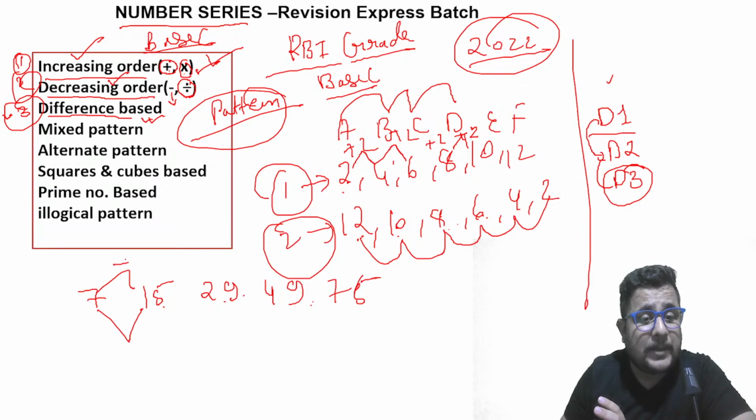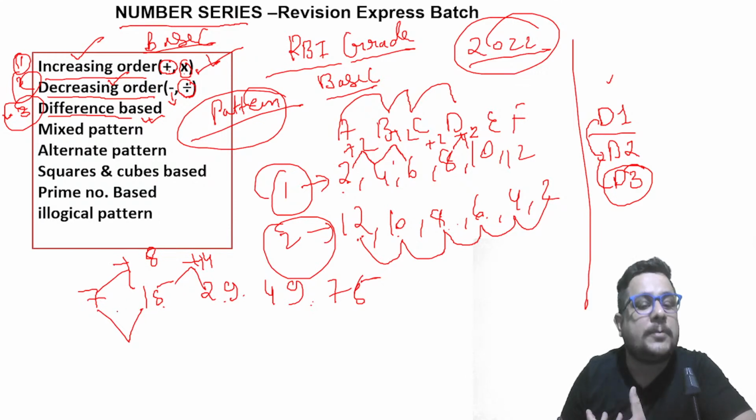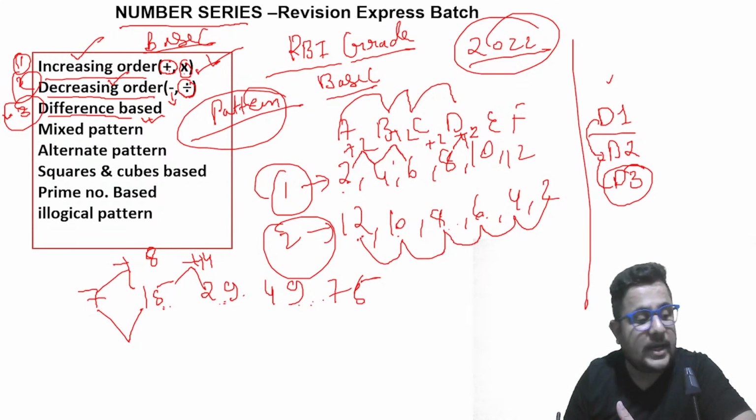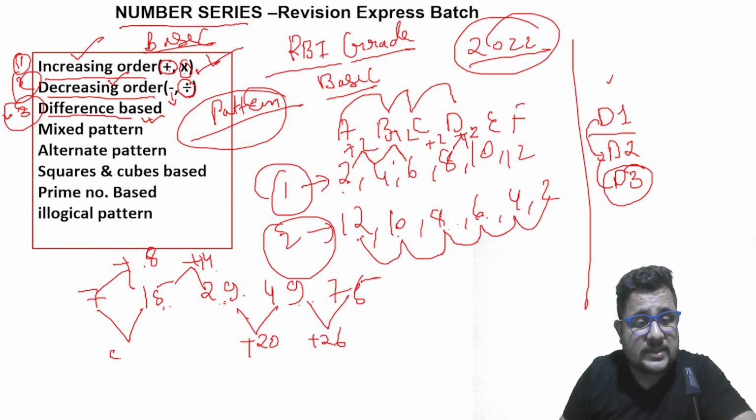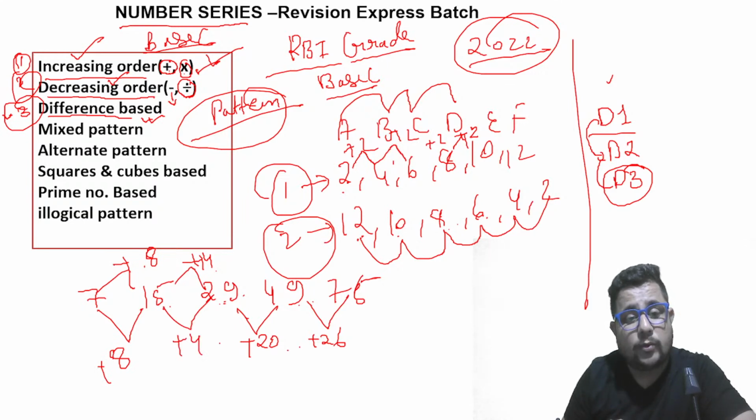So 7 plus 8, now 15 plus 14. First thing is, it is increasing order and the difference is not that huge. 7 to 15, 15 to 29, 29 to 49, 49 to 75. Now 29 to 49, the difference is plus 20. Now 49 to 75, the difference is plus 26. So first is 8, then 14, then 20, then 26.